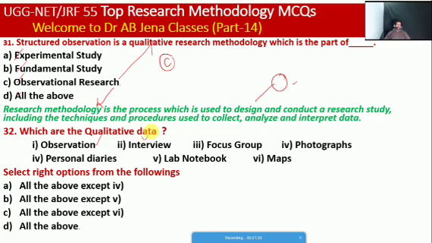Whether observation, interview, focus group, photographs, personal diaries, lab notebook, maps. So friends, select the right option from the following: A, all the above except 4. B, all the above except 5. C, all the above except 6. D, all the above. So friends, here D is the right option. So these are all examples of qualitative data.